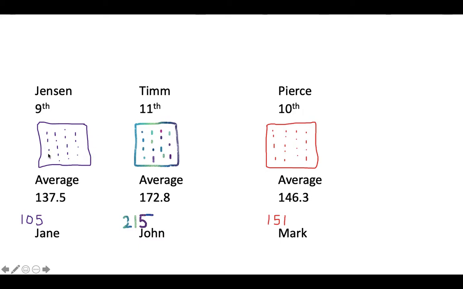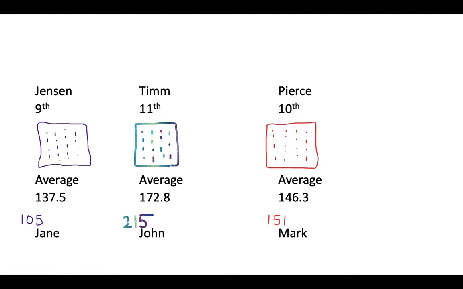Mrs. Jensen has all the 9th graders in science in her room. Mr. Tim has all the 11th graders, and Mr. Pierce has all the 10th graders. We weigh each one of them, divide the total weight by the total students, and we get an average of 9th graders weighing 137.5, 11th graders weighing 172.8, and 10th graders, sophomores, 146.3.